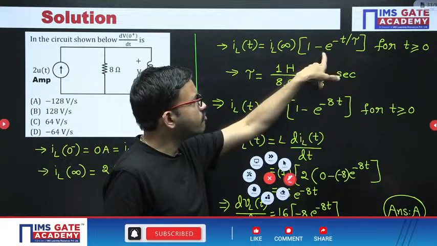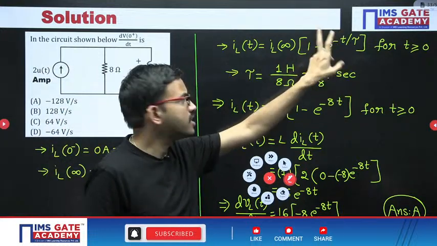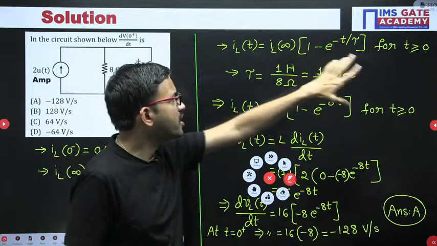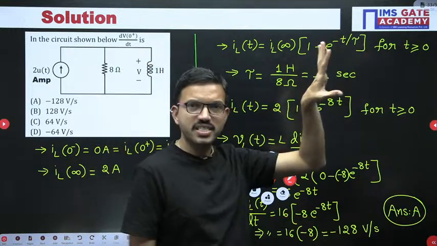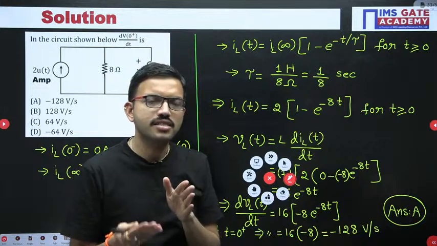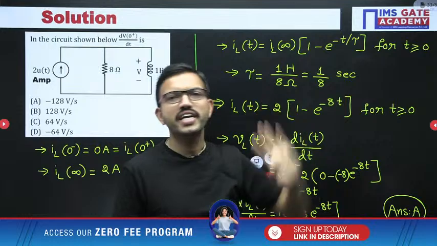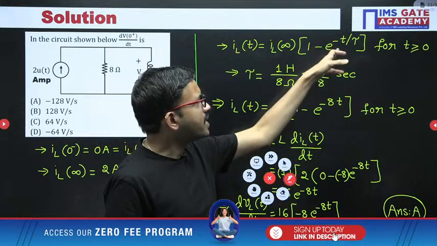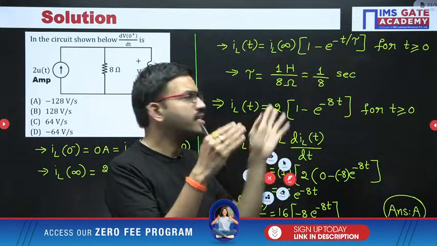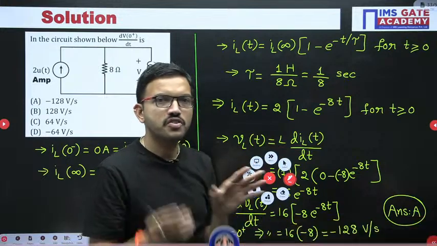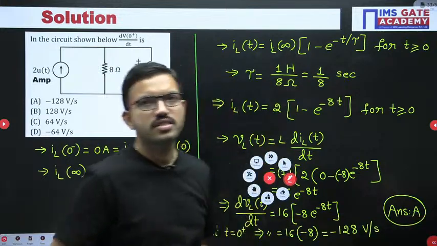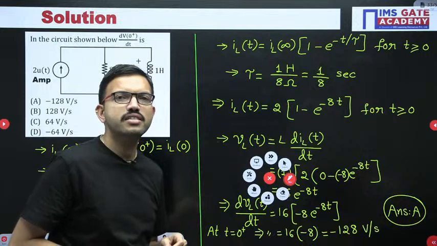I am giving a hint: whichever exponential term you get, represent it in the e power minus t by tau format. For a second order system, you get 2 time constants, that means 2 exponential terms: e power minus t by tau 1, and another term e power minus t by tau 2. From there you can find the time constants. That's all. I hope it is clear for Hemant.